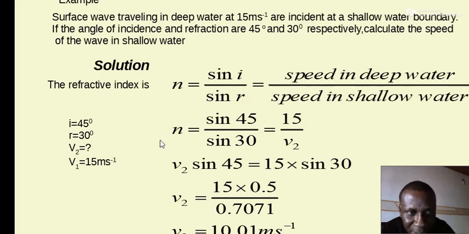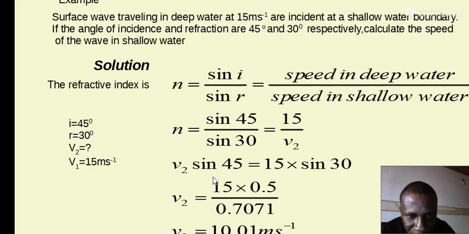The refractive index between deep water and shallow water is therefore sine 45 degrees over sine 30 degrees in this question, and it equals 50 meters per second, the speed in deep water, over the speed in shallow water. If we cross multiply these two ratios, leaving out n, we shall have V2 sine 45 equals 50 sine 30. Then we substitute the values: 0.707 for sine 45 and 0.5 for sine 30, and then we divide both sides.